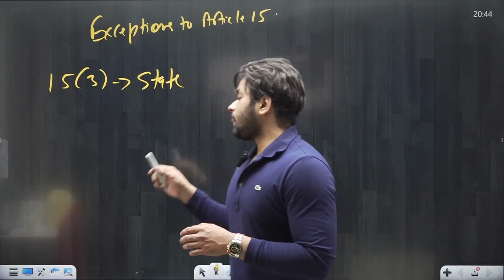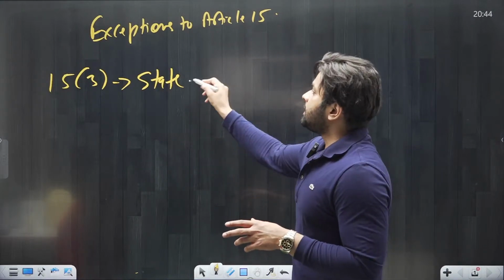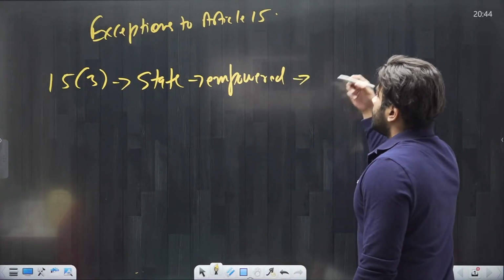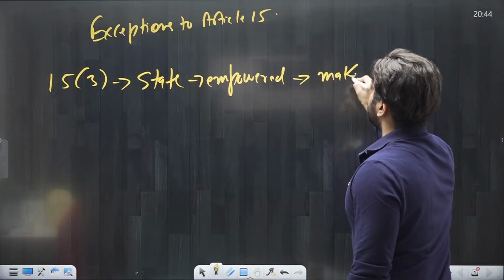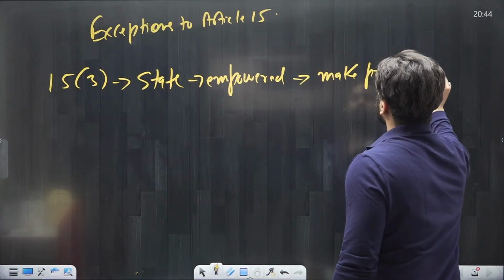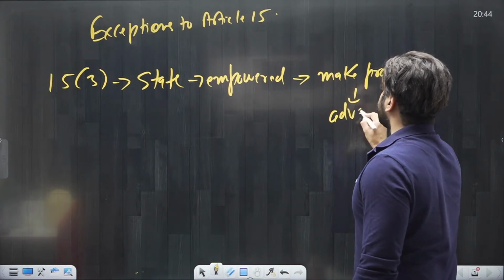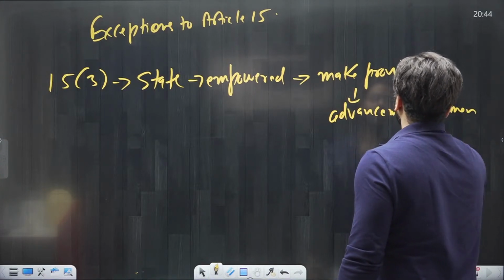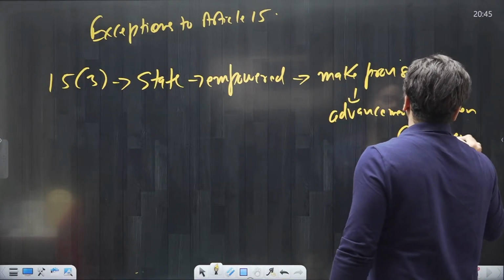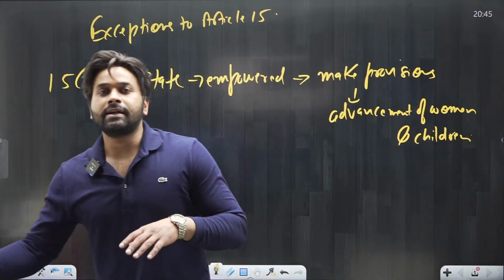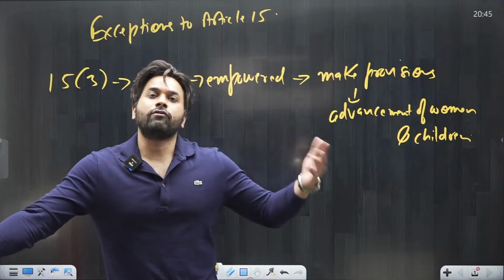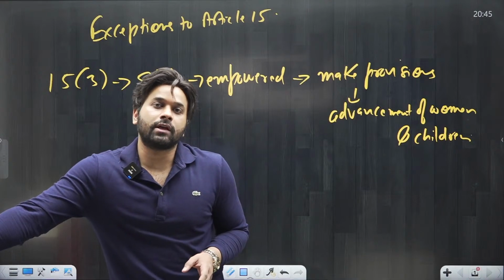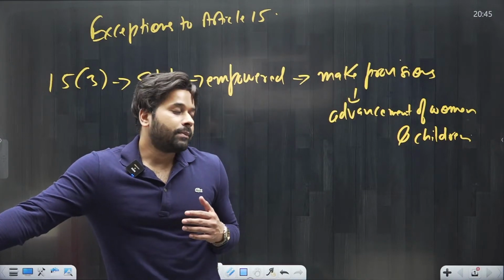It is because, according to Article 15 Clause 3, the state is empowered to make provisions for the advancement of women and children. So whenever you see that the government has launched a scheme which is specifically for women, then you must understand that this cannot be considered as discrimination on the ground of sex, but it is rather a special provision for